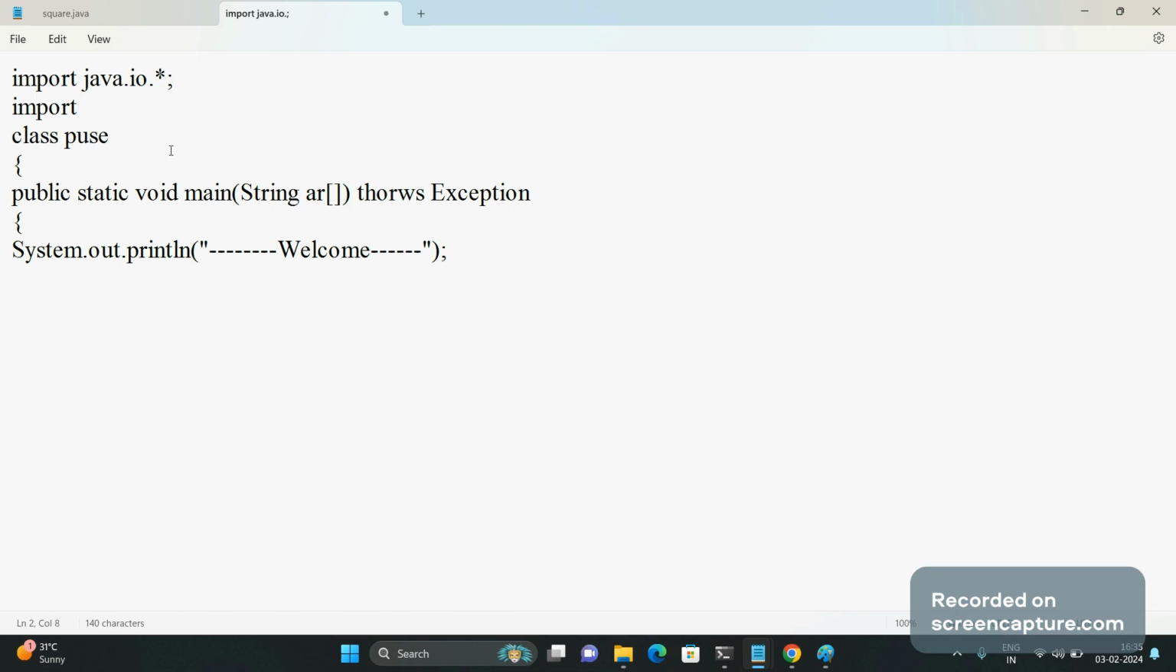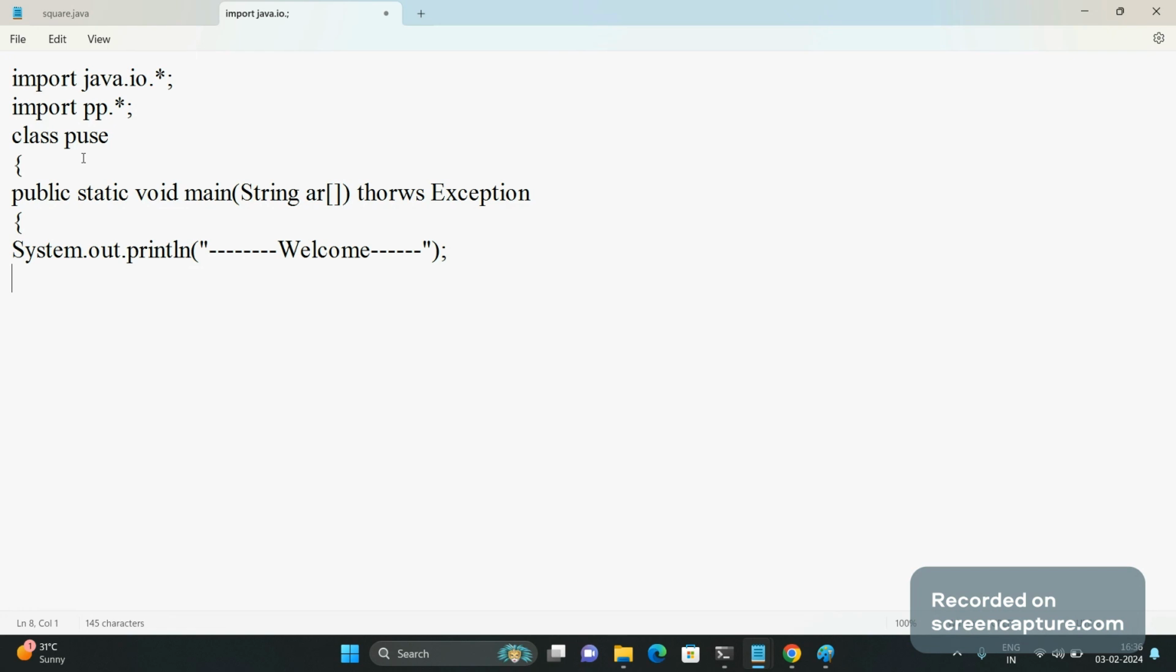Now our user defined package doesn't come under Java. So we have to write import our pp package dot our class name, which was square, or you can write pp.square, or instead of square you can have star, whichever you feel okay. It means I have imported the pp package, that is a library having all classes and all methods in that folder.